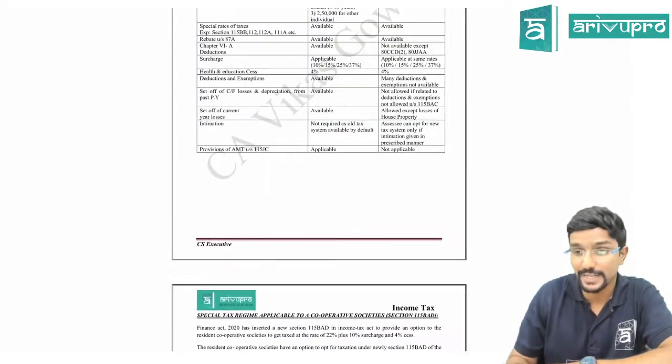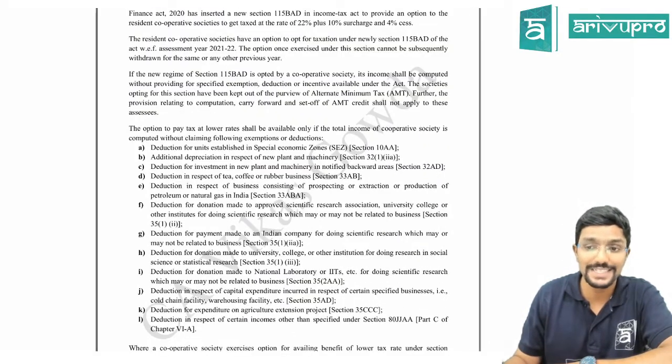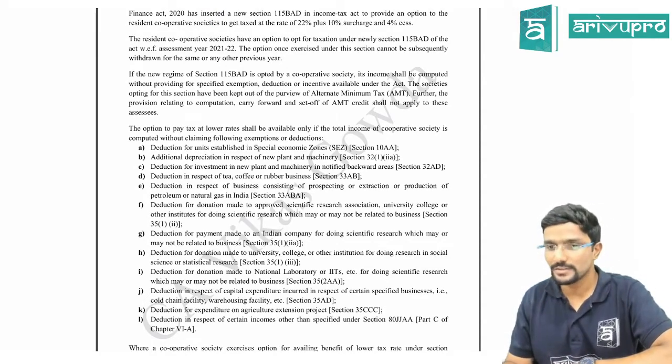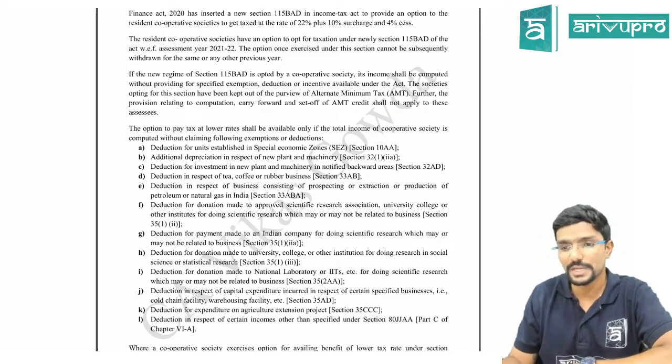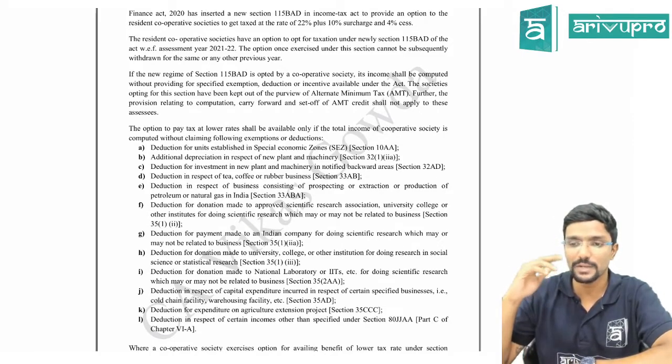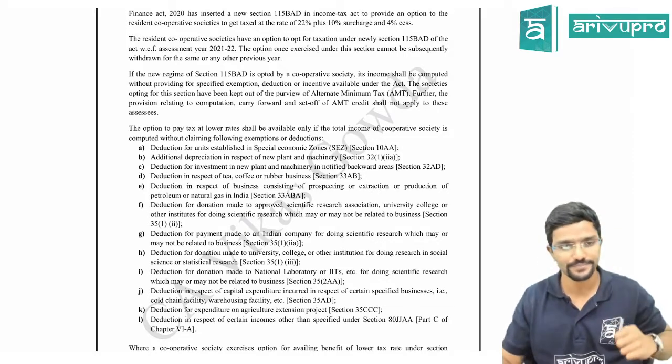For example, if I have to tell the difference between "or" and "and", I can take the example of section 6.1 and 6.6. In 6.1, there are two conditions, and in between the two conditions they have used the word "or". That means you can satisfy any one condition. Whereas in section 6.6, there are again two conditions, but in between they have used the word "and". And means you have to satisfy both, cumulative. Or means this or that.